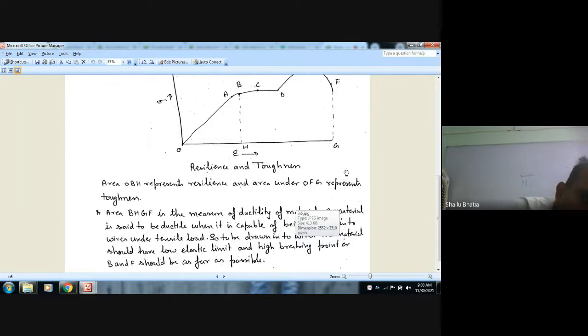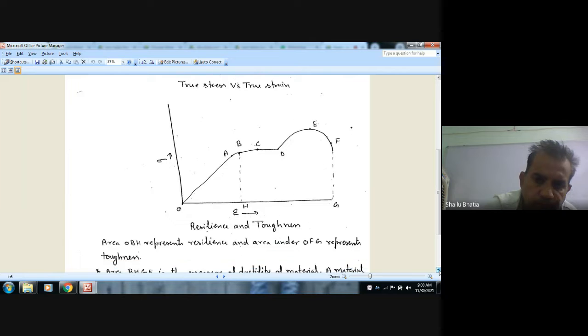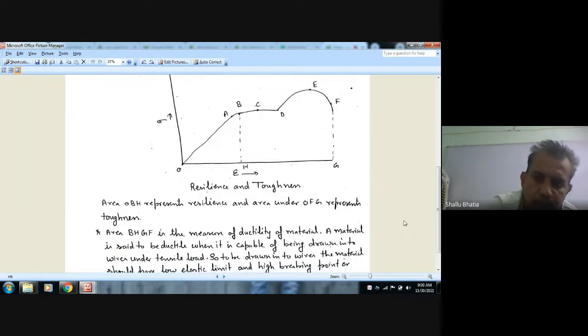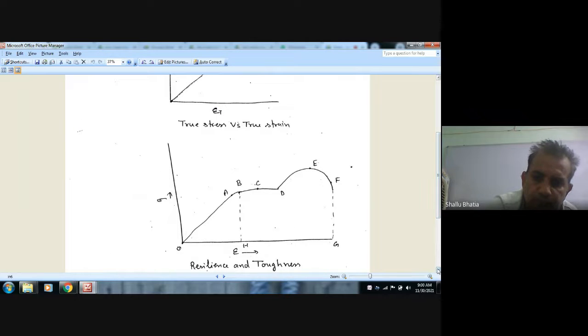Now this is our stress strain curve for simple stress strain. For most of the material, A and B points are the same. It means the elastic limit and proportional limit are the same. So the area under OB or OA, when A and B are the same, is the strain energy per unit volume. How is it strain energy? Okay, this is strain energy per unit volume.